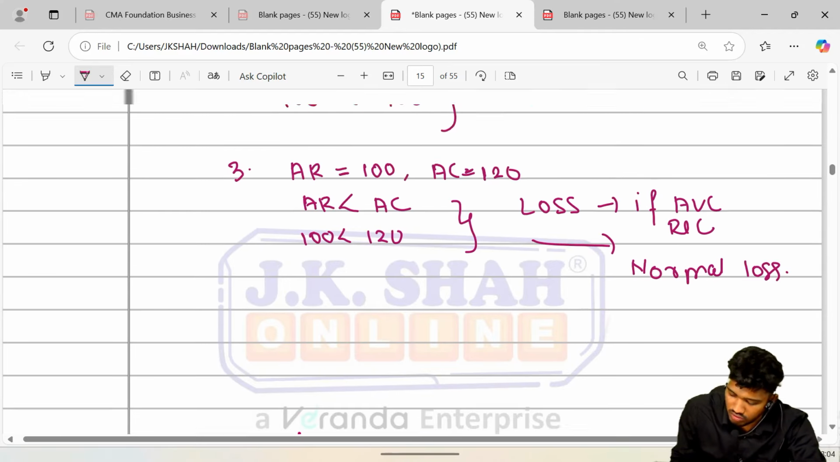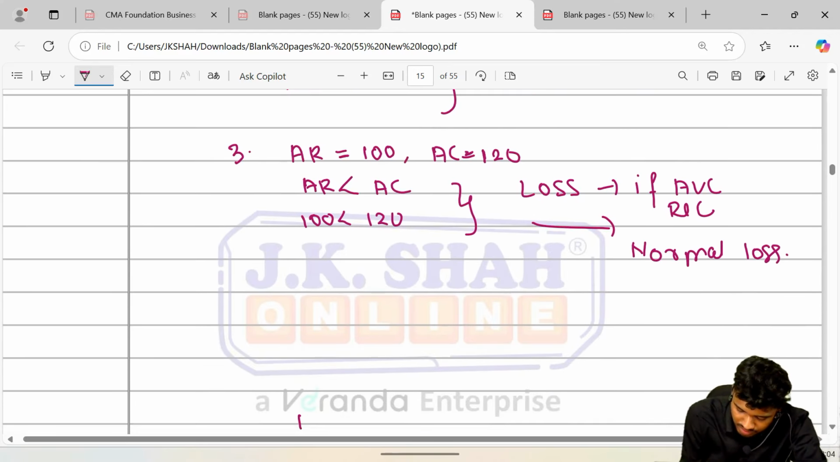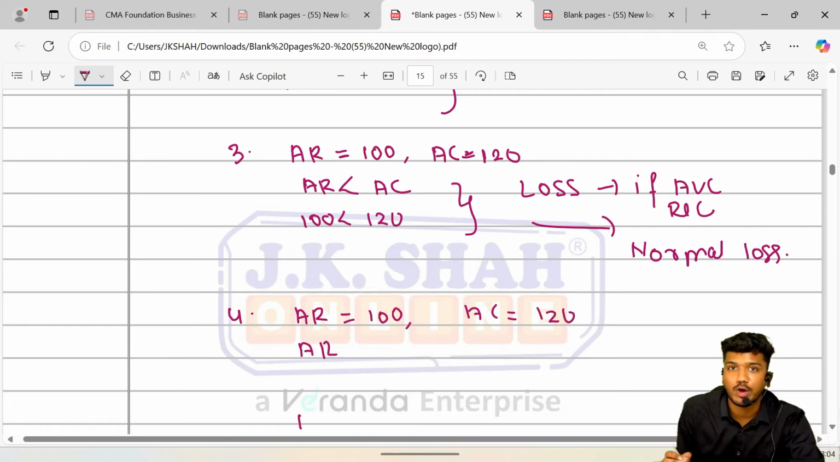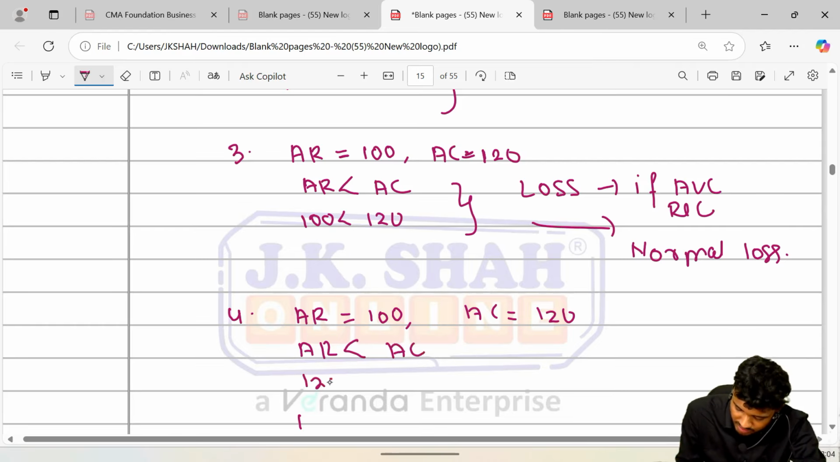Okay. So if we go to the next and last scenario, your average revenue is equal to 100. Again, average cost is 120. Now, I hope you guys are getting it, right? Your average revenue is less than average cost. Your average revenue was rupees 100 and average cost was 120.